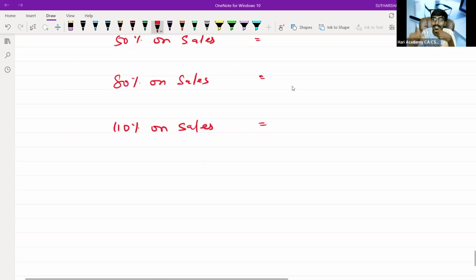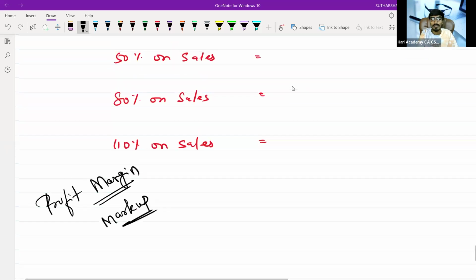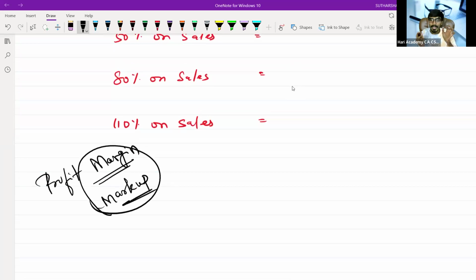The next discussion is profit margin. This is one term. The next term is markup. In the next class, we will understand what is margin and markup, and then slowly move on to journal, then some source documents, and then move on to company corporate accounts to prepare a journal to understand the deeper meaning. So with this same curiosity, I'm going to wrap up the session.